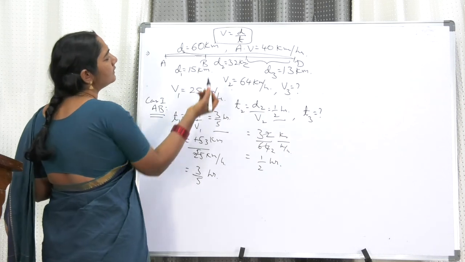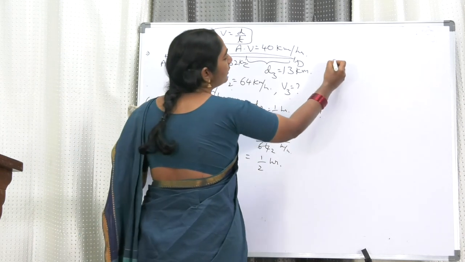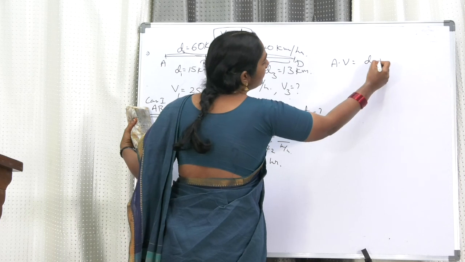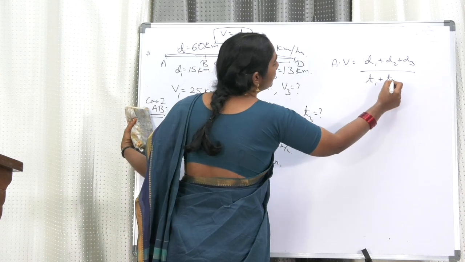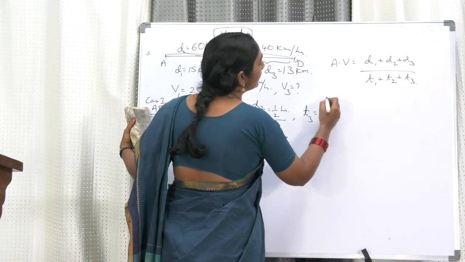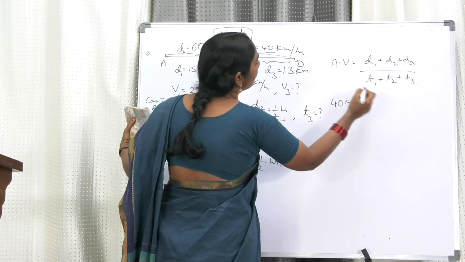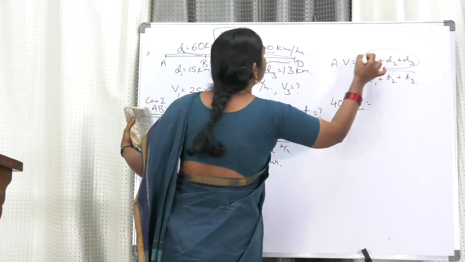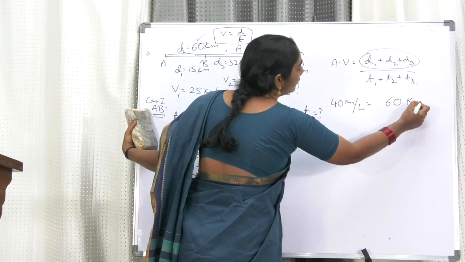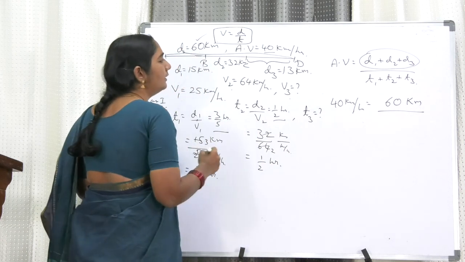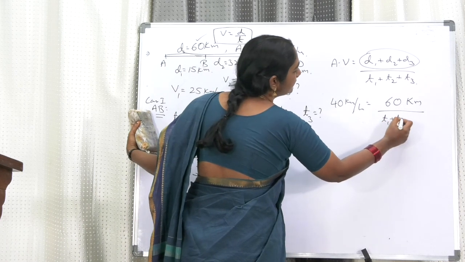Now we know the total distance and the average velocity. Average velocity is equal to total distance, d1 plus d2 plus d3, by total time, t1 plus t2 plus t3. So 40 km per hour is equal to the whole distance, 60 kilometers, by T1 plus T2 plus T3.